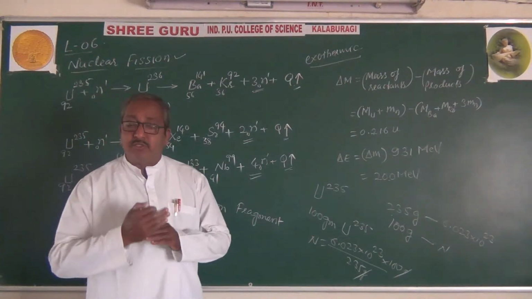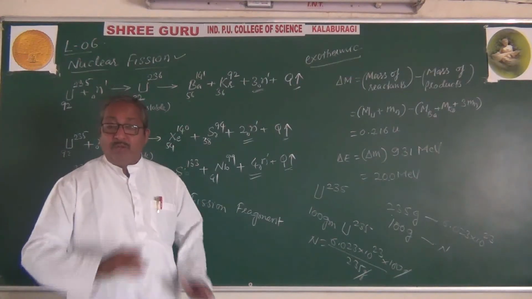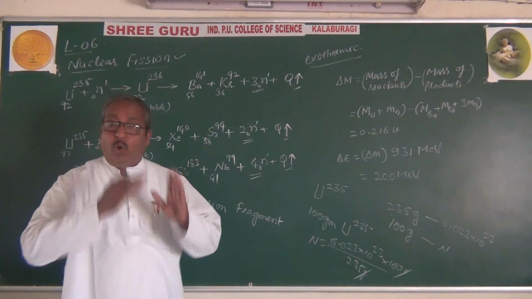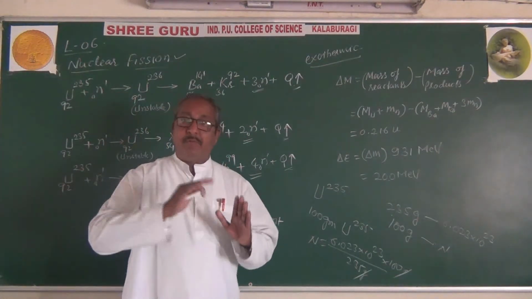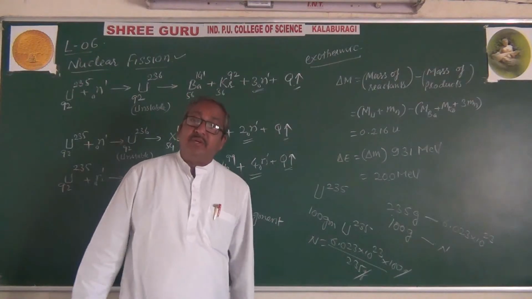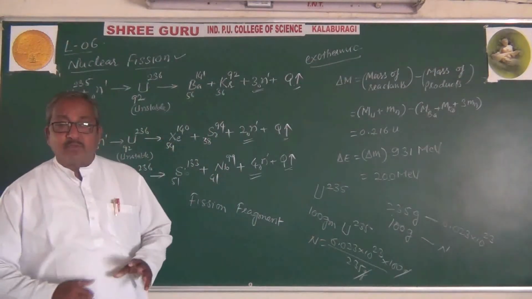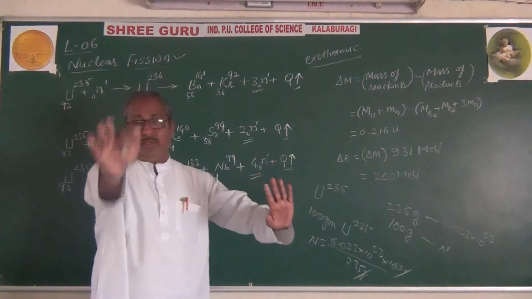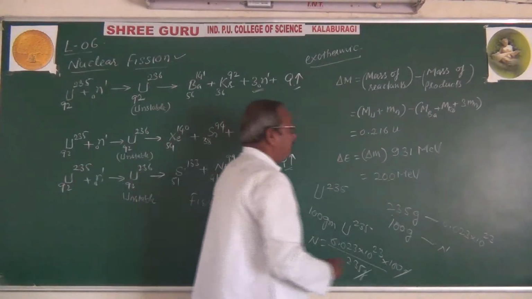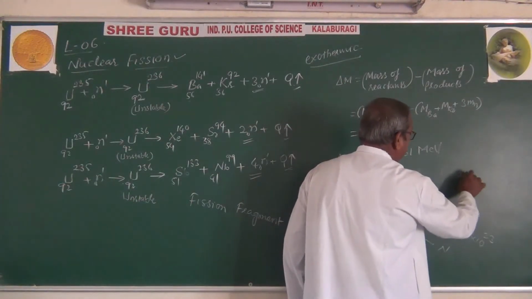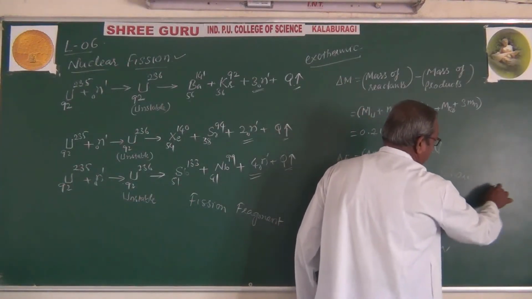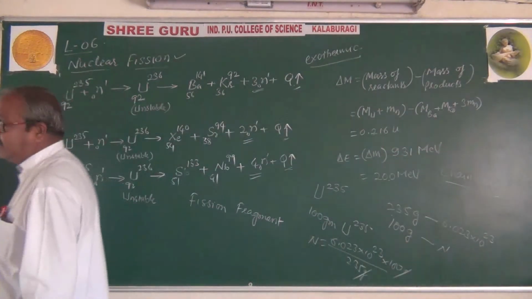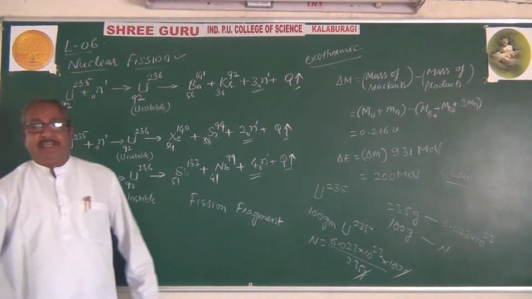The energy will continue until all the atoms of the uranium have undergone the nuclear reaction. Such a reaction we call a chain reaction. So in case of nuclear fission, a chain reaction can take place.